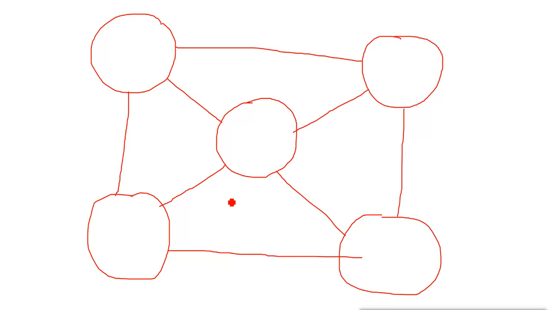Now creating this full mesh topology means you need lots of different WAN links. You have this one WAN link, then two, 3, 4, 5, 6, 7, 8. That means for connecting these 5 different locations, you need 8 WAN links. Now WAN links are very expensive and slow, so I don't want to waste all this money to connect these WAN links. What can I do? I can use this topology.